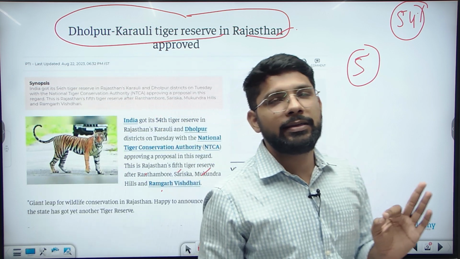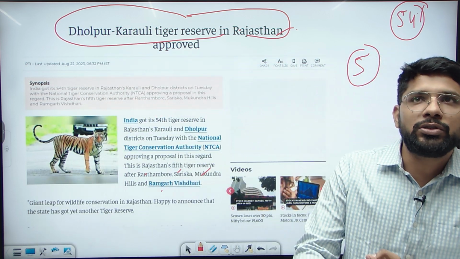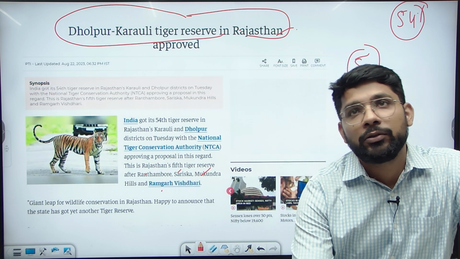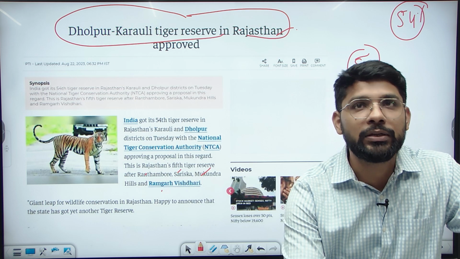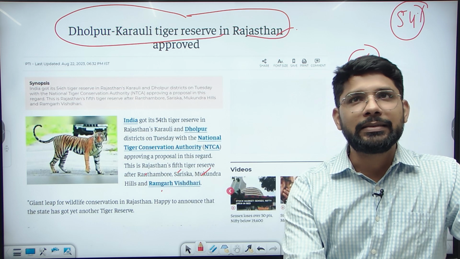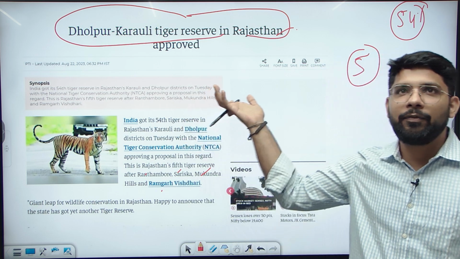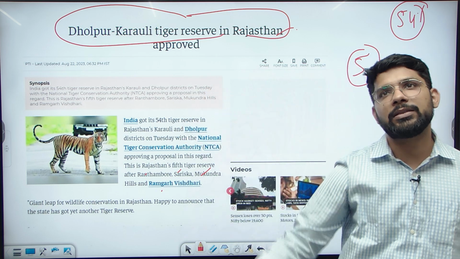Dholpur Karoli Tiger Reserve was recently mentioned in the news. It is located in which of the following states? So there can be four options: Gujarat, Madhya Pradesh, Rajasthan, Andhra Pradesh. If you read the current affairs news, you can directly mark Rajasthan.